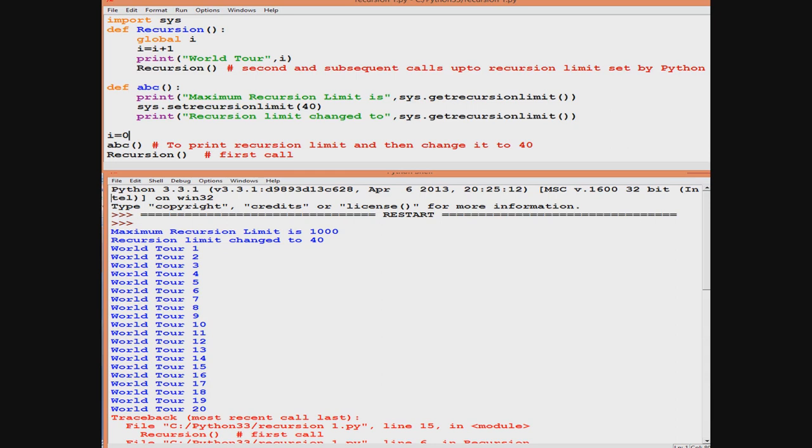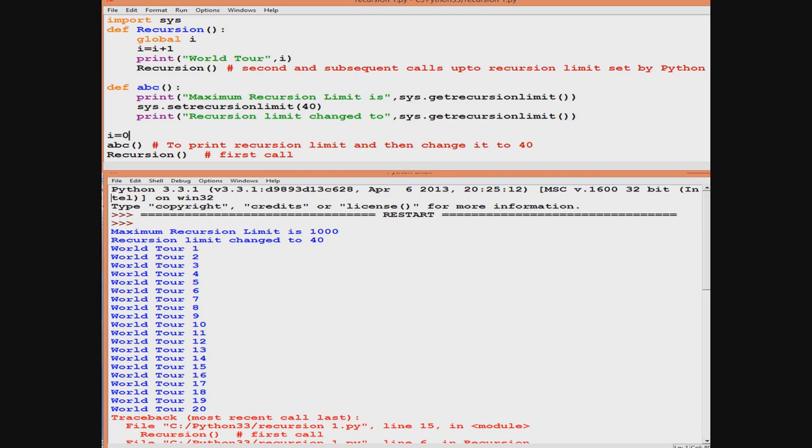Here it has worked for how many times? 20 times. So our recursion function worked for 20 times. And then again it generates the error that the maximum limit of recursion has been exceeded. So students, you have seen how the sys module works here.